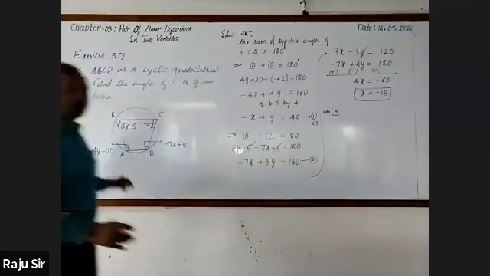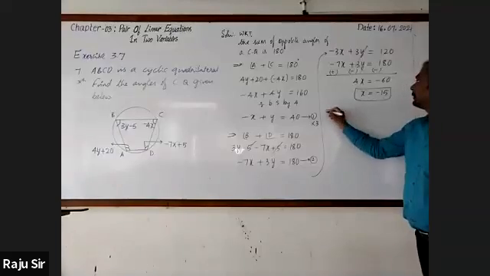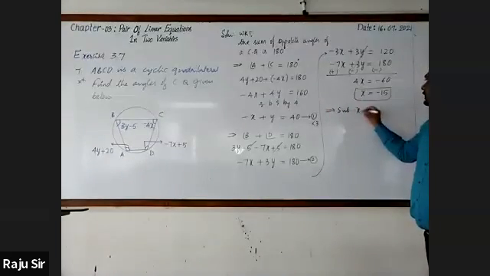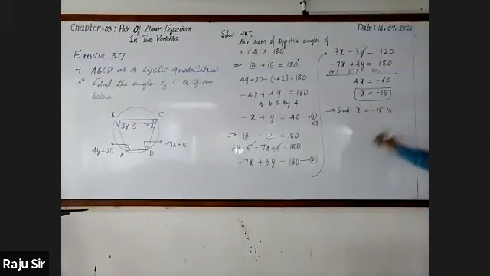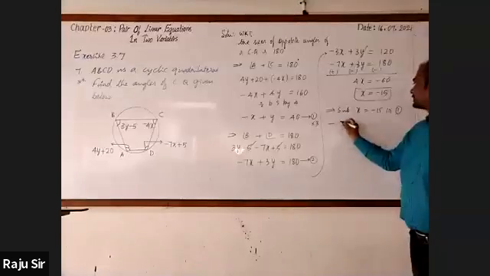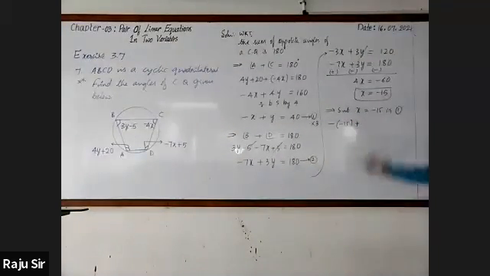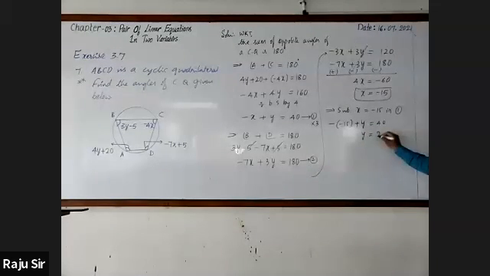We need the y value, so substitute x equal to minus 15 in any one of the two equations. I take the first equation. It is minus of minus 15 plus y, this is equal to 40. Y equal to, have you got 25?